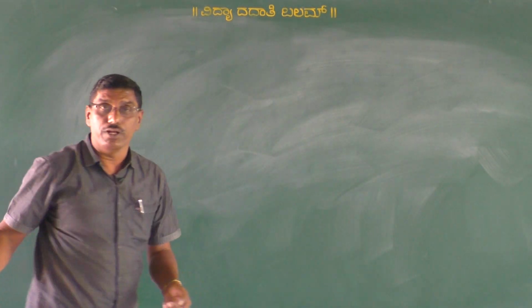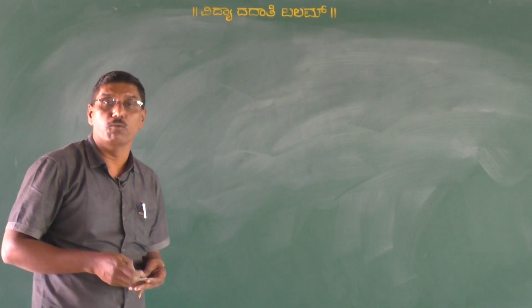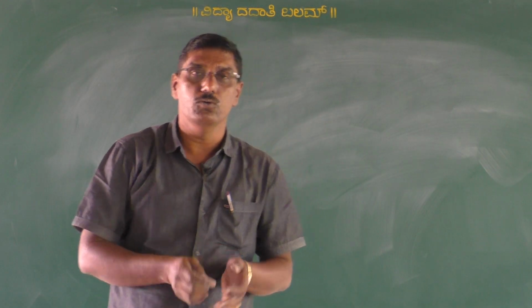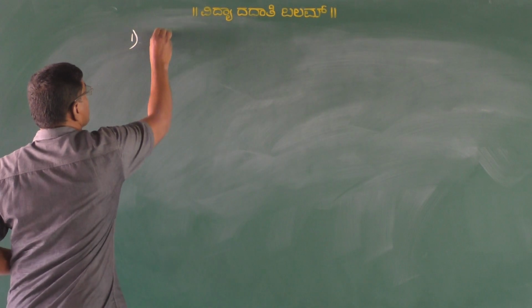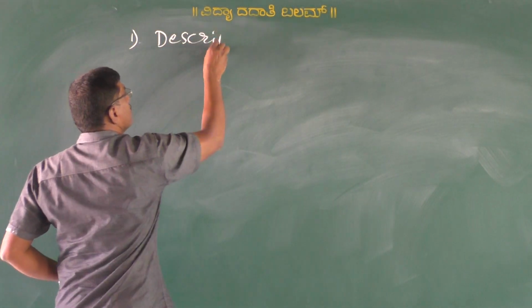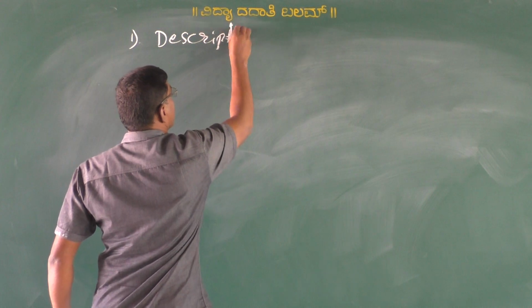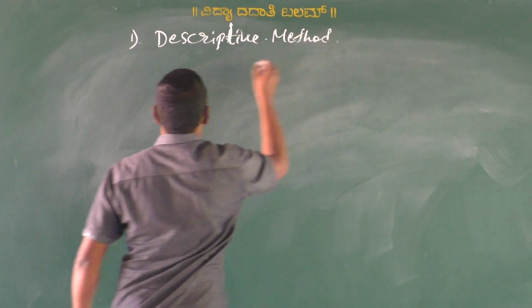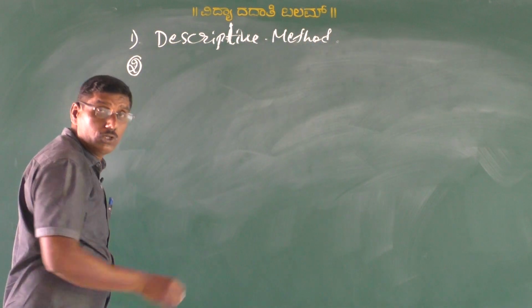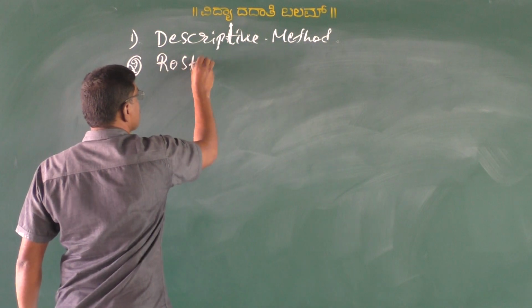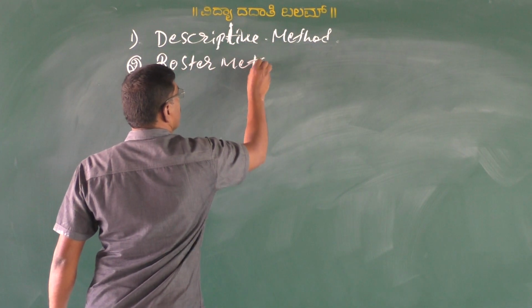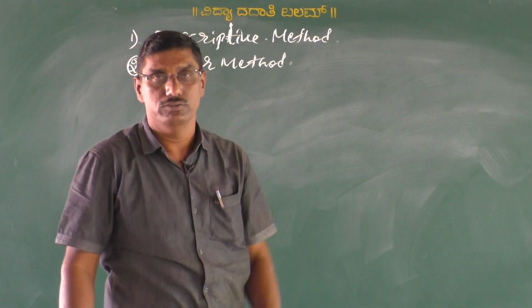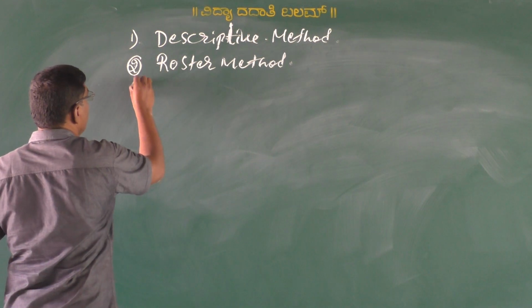One is descriptive method. The second one is roster method, or another name is tabulation method. The third one is set builder method.